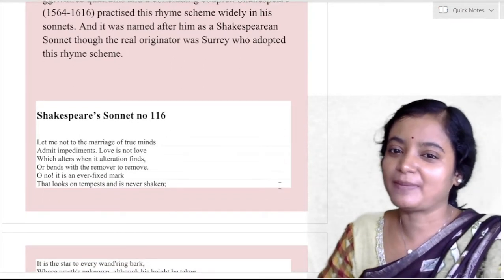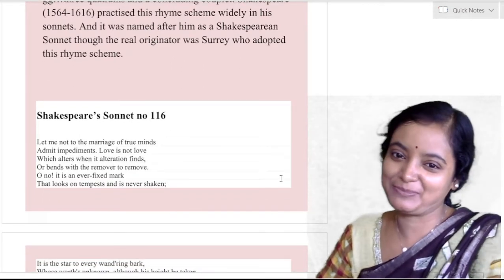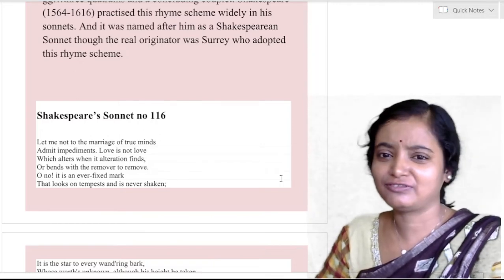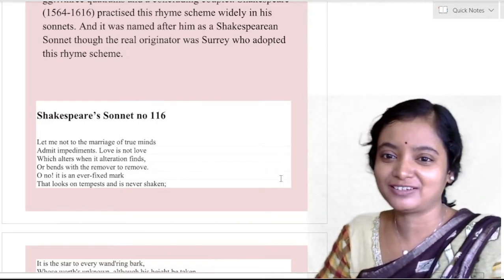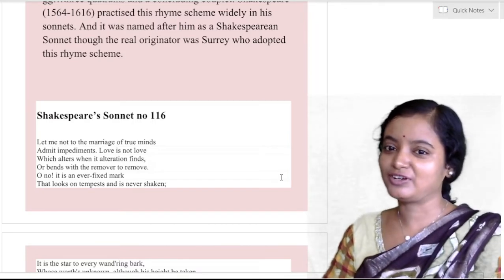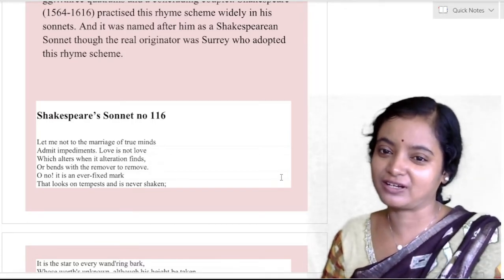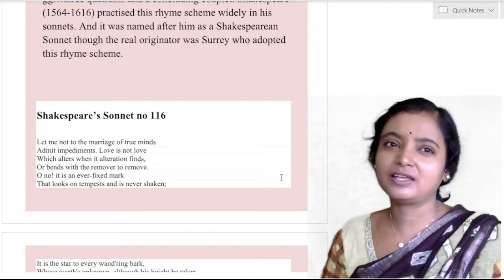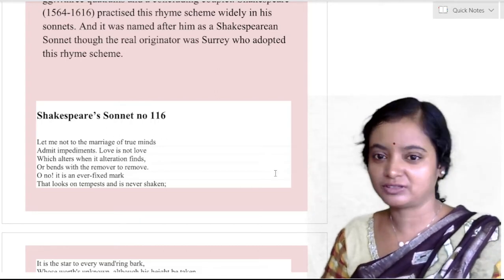Let me not to the marriage of true minds admit impediments. Love is not love which alters when it alteration finds. So love is not love, keep in mind, love is not love which alters when it alteration finds. Suppose you find someone else's love and then you find someone else is better, that is not love at all.